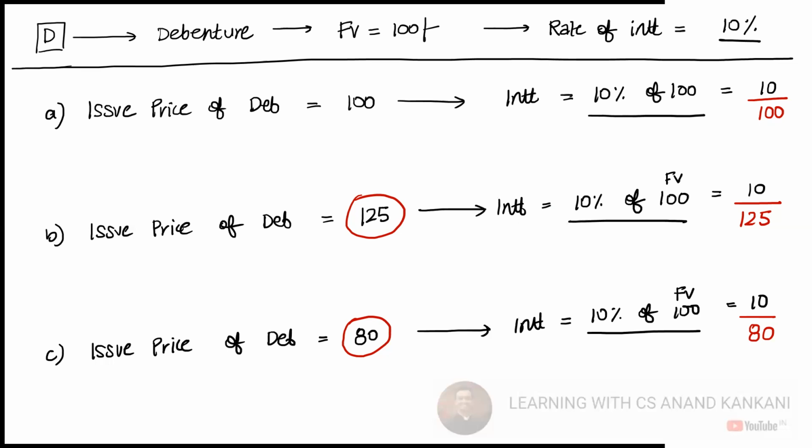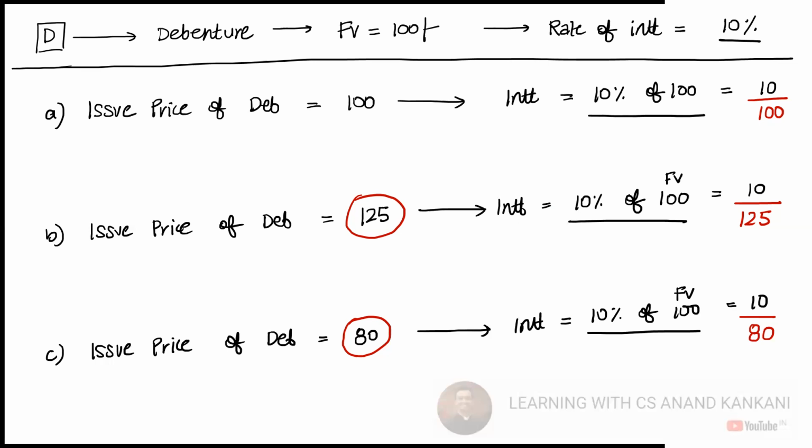But as I said, the institute in your FM paper is not going to test your company law knowledge. It is trying to test your FM calculations, right? The calculations part. Today it's not allowed, but you never know. It may be allowed with an amendment in the Companies Act in the near future. At that point of time, you cannot say I need to go back to the basics and try to learn, right? So that's how we get it here.